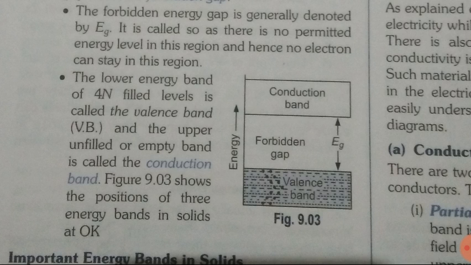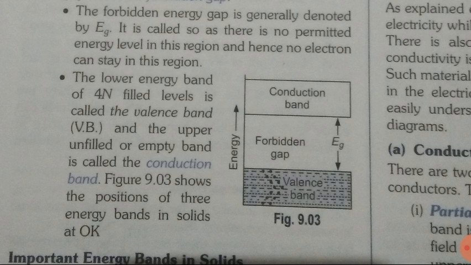So in the previous class we have studied the classification of solids in terms of resistivity and conductivity. We have also studied the different energy levels inside an atom in which an electron can exist.